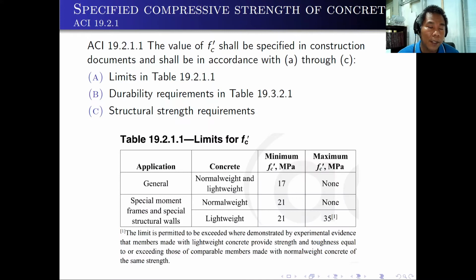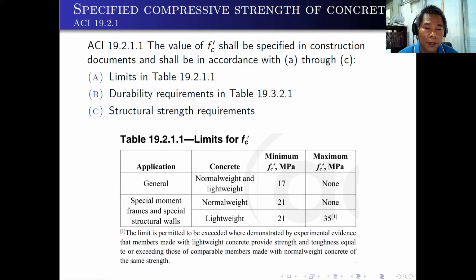Also, the code actually gives us the specifications for the specified compressive strength of concrete. The value of this f'c shall be specified in construction documents. It's very important and shall be in accordance with the following. A. Limits in table 19.2.1.1. As you can see, this table actually gives us two types of applications.